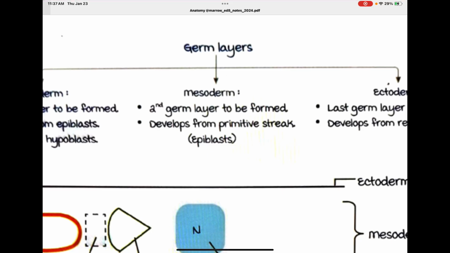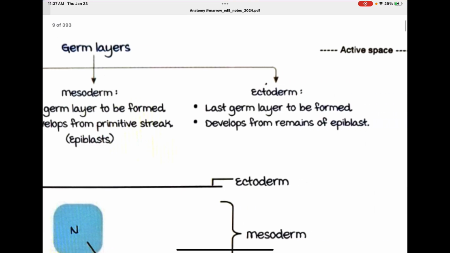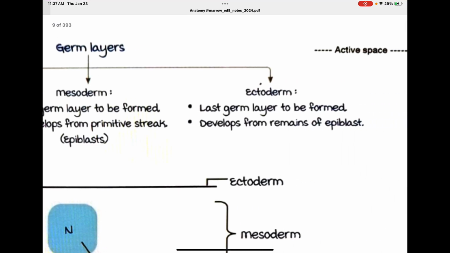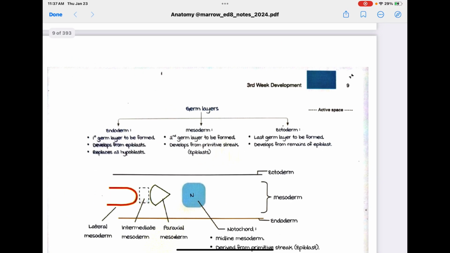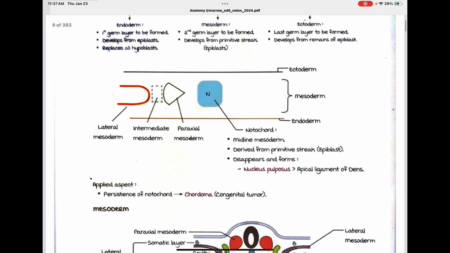So the primitive streak, if you remember, was the proliferation of the epiblast at the tail end of the embryo. Now they are migrating in between and forming the mesoderm, the second germ layer to be formed. Ectoderm is the last germ layer to be formed, and it develops from the remains of the epiblast.